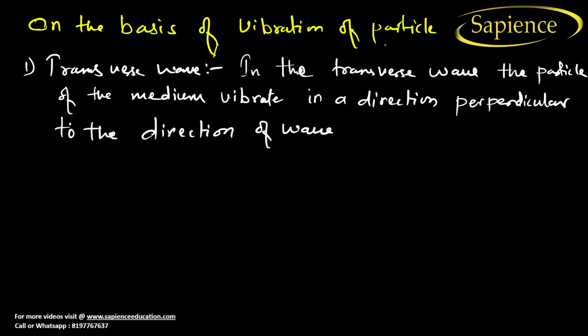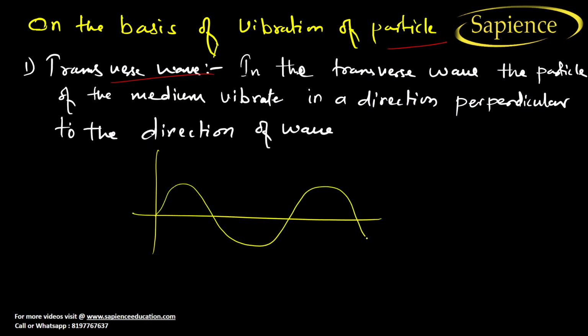Now, on the basis of the vibration of the particles, the transverse wave. In the transverse wave, the particles of the medium vibrate in a direction perpendicular to the direction of the wave. Just now we have discussed this. Let us consider a wave is moving like this. See here, the movement of the wave is in this direction, but the particle is moving top and bottom like this. So what is happening here? The movement of the particle and the velocity of the wave have a 90-degree angle.